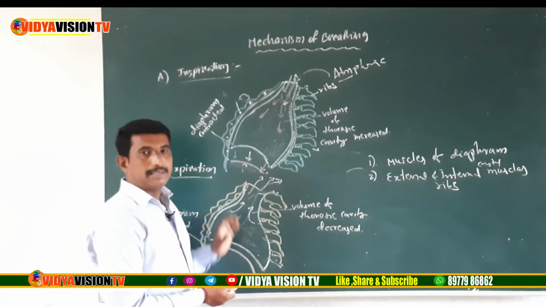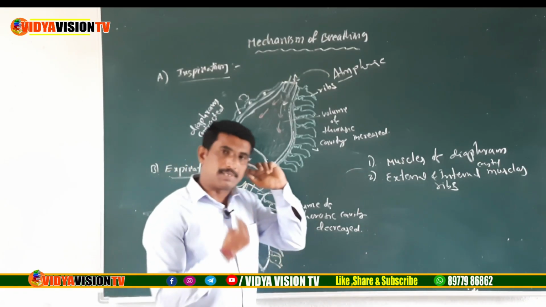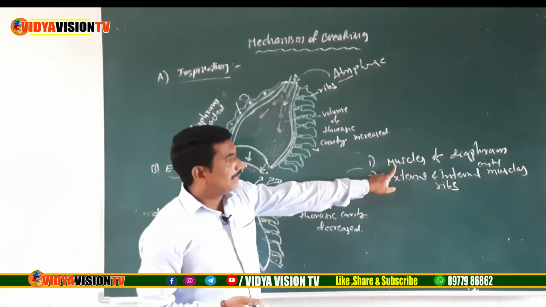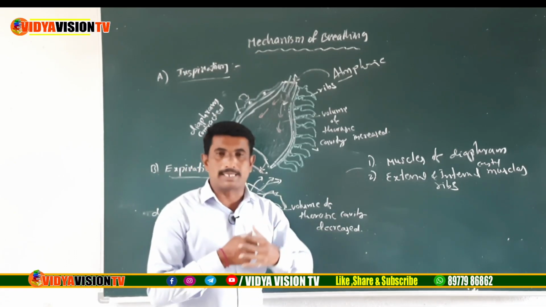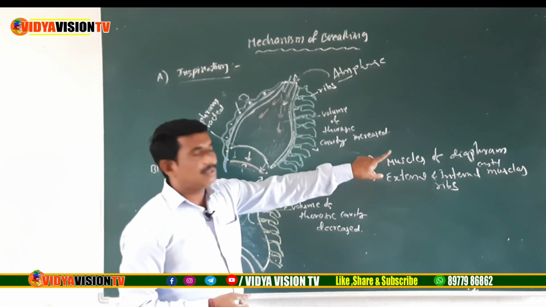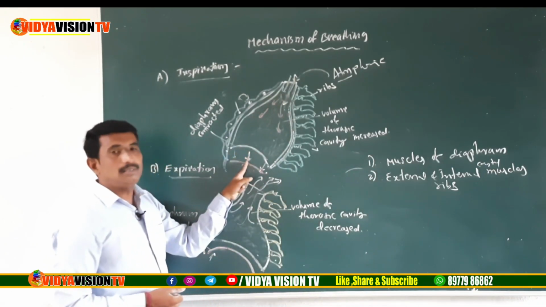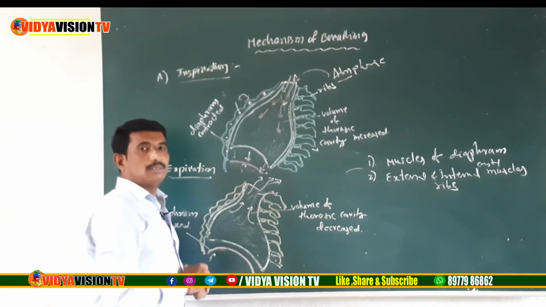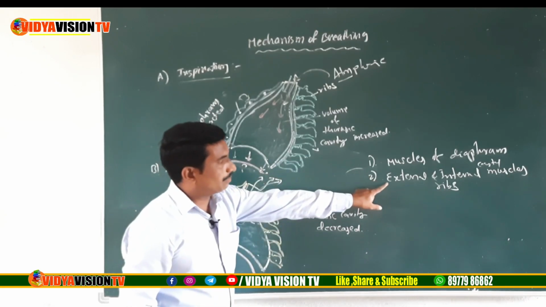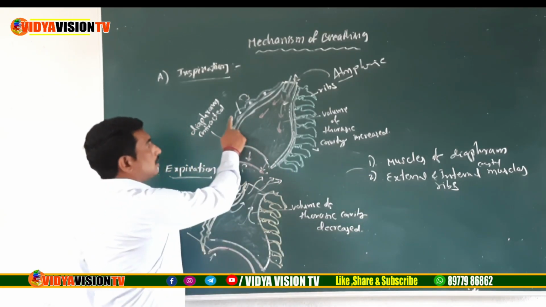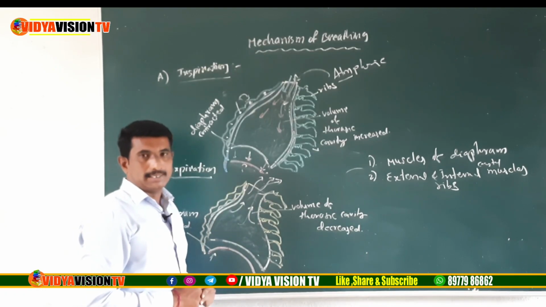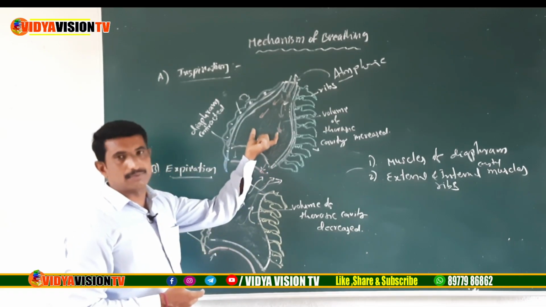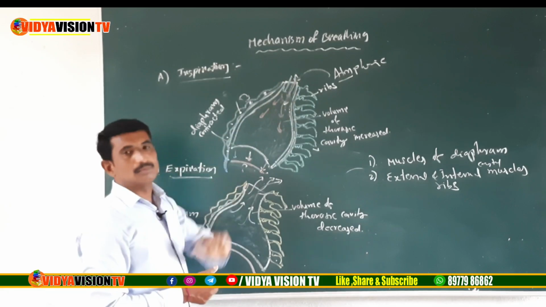So that is called expiration. Here there are just two points, children. Inspiration: the muscles of diaphragm and external intercostal muscles are contracted. When the muscles of diaphragm contract, the thoracic volume increases anterior-posteriorly. When the external intercostal muscles contract, the thoracic volume increases dorso-ventrally. So automatically the thoracic volume inside increases. So the air pressure decreases inside the thoracic cavity. So the air enters into the lungs.